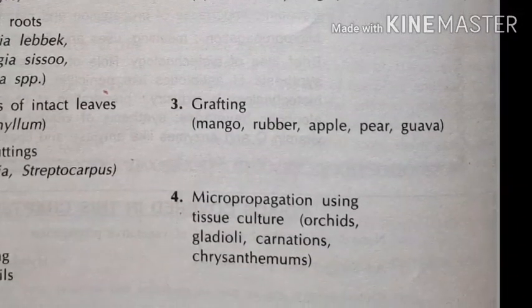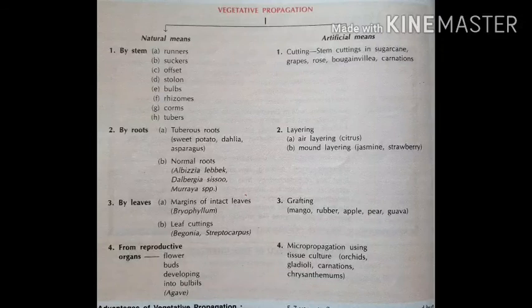So here we studied one of the ways of propagation or reproduction, that is known as the artificial vegetative method, which is a type of asexual reproduction.